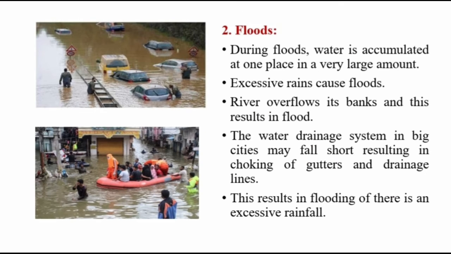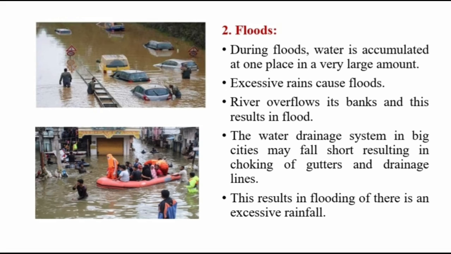Now next is floods. The main reason for floods is heavy rains. Because of excessive rainfall, floods occur. Due to heavy rains, rivers overflow their banks. This results in floods. In big cities, water drainage systems may fall short. So this can result in choking of gutters and drainage lines. Because of this choking of gutters and drainage lines, during floods, water gets accumulated at one place in a very large amount. Excessive rainfall is the main reason for causing floods.